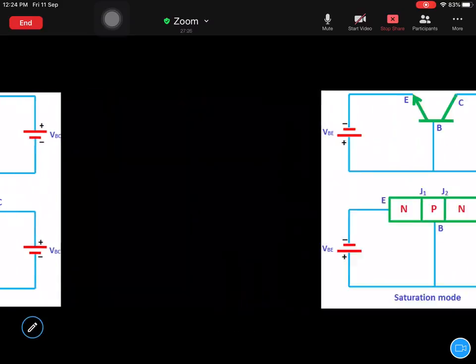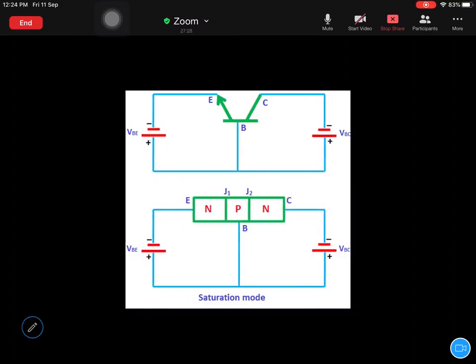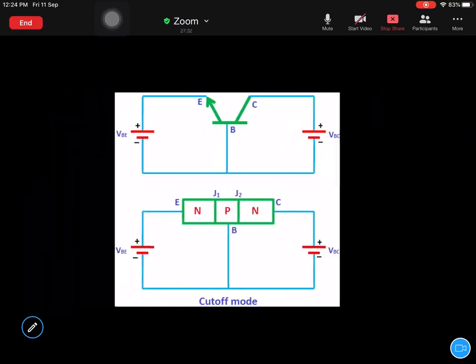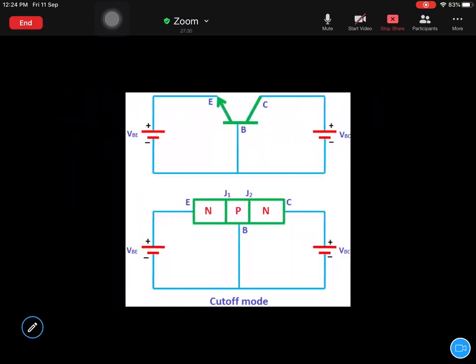And in saturation, both input and output side are forward bias. Cutoff mode and saturation mode are mainly used for switching purpose, not for amplification purpose. Amplification is not possible in cutoff and saturation mode.